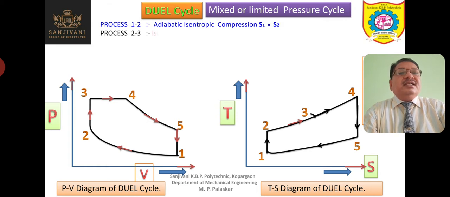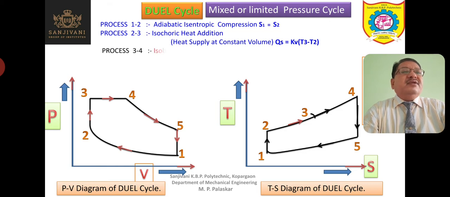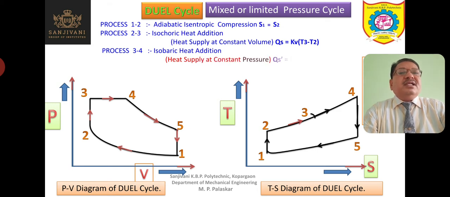The second process is process 2-3. It is isochoric heat addition, heat addition at constant volume, that is given by Qs is equal to Kv into T3 minus T2. Heat is added at constant volume. Now process 3-4, it is isobaric heat addition. Heat is supplied at constant pressure.